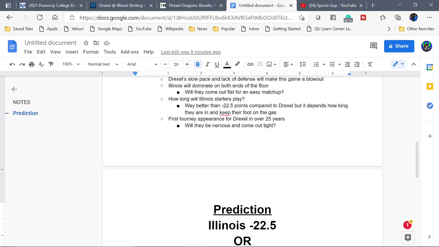The only thing that would let them even hang close in this game, or cover their spread of plus 22.5, would be if Illinois came out cold. If they aren't hitting shots. They come out flat because they're expected to blow the team out. That would be the only thing that I could see keeping Drexel within 23 points of this game.